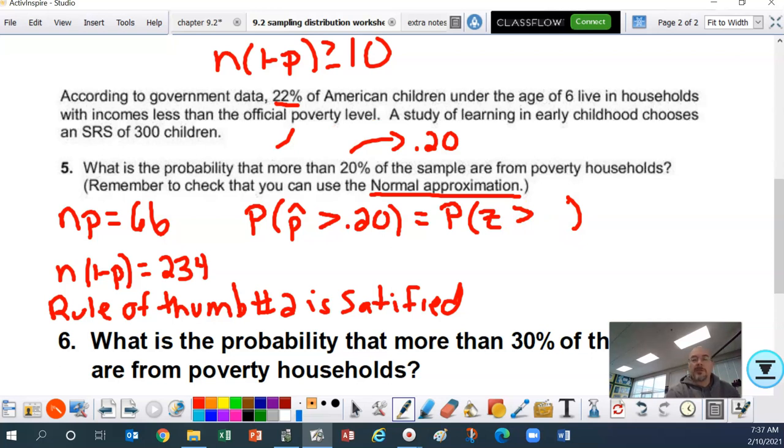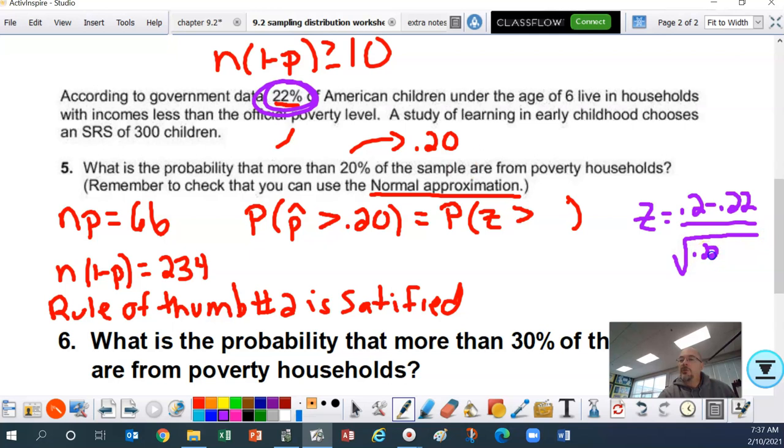So let me do the z-score off to the side over here. So z equals, we're going to take 0.2 minus 0.22, divided by the square root of 0.22 times 0.78, make sure you use P and not P hat, divided by 300.